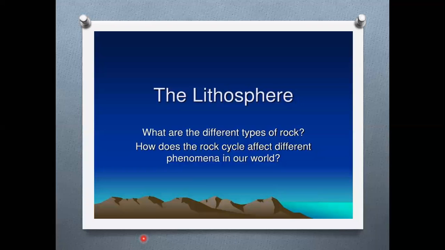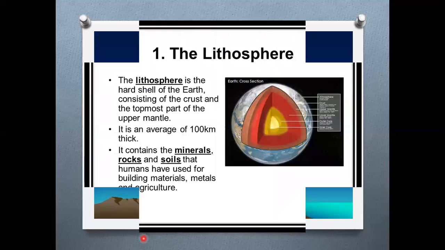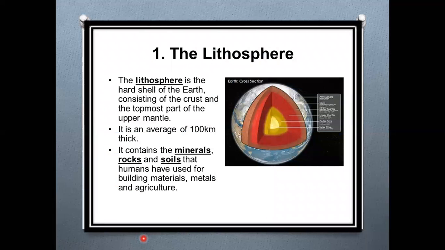So next, the lithosphere. What do you mean by lithosphere? The layer of solid rocks is known as the lithosphere. What are the different types of rocks? How does the rock cycle affect different phenomena in the world? That one we have to know. The lithosphere is the hard shell of the earth. See children, what is the lithosphere?